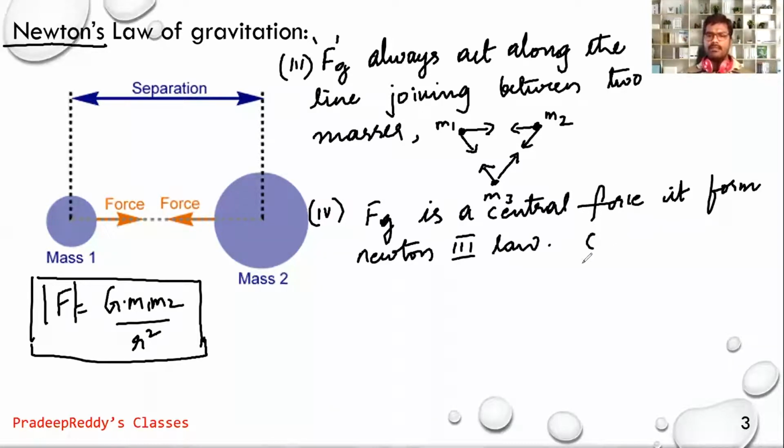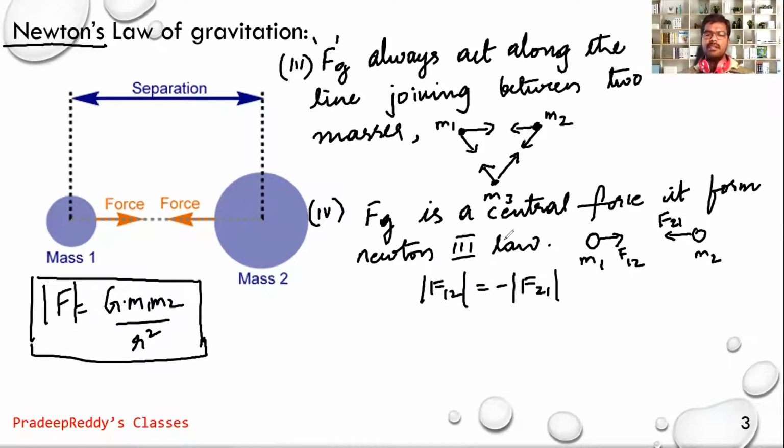We have two masses, m1 and m2. m1 is pulled by mass m2, which I will write as f12, and m2 is pulled by mass m1, which I'll write as f21. Magnitude of f12 is equal to minus magnitude of f21. So this forms Newton's third law. Therefore Newton's third law is valid for gravitational force, and gravitational force is a central force.